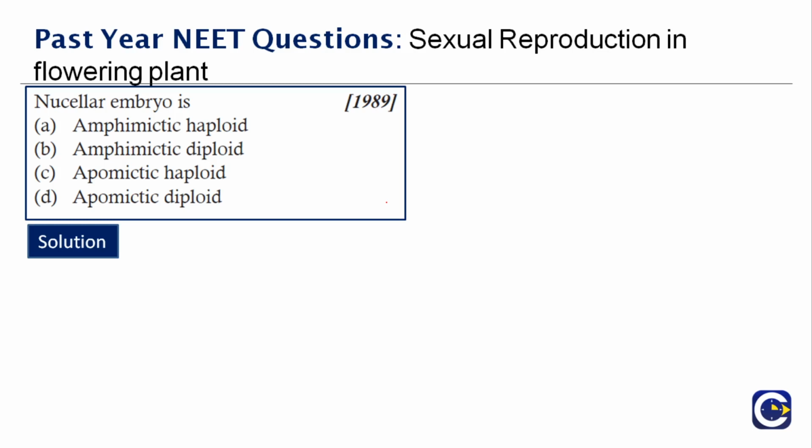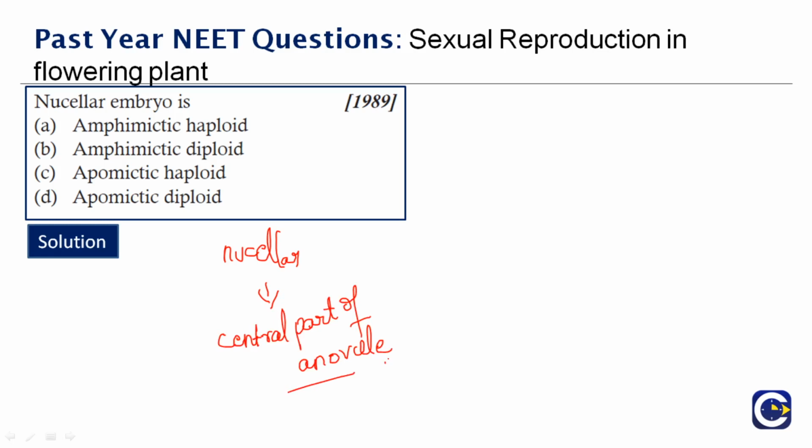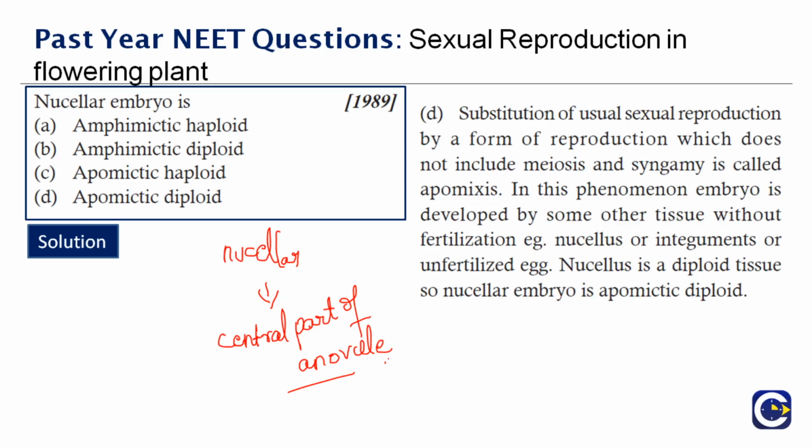But you might be interested in what this exactly stands for, right? When I say nuclear, it's relating to the central part of the ovule. So this word refers to, or relates to, the central part of an ovule. Very important to be noted here. So the nuclear embryo is associated with apomictic diploid, which is option D.